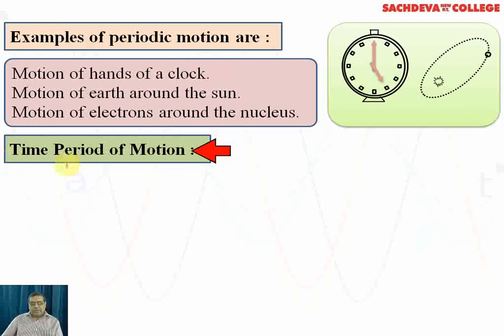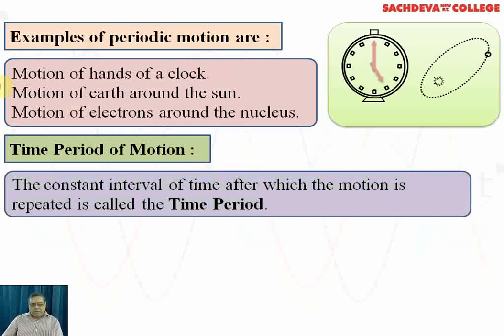Now when we use this term time period of motion, it means time taken to complete one revolution, that is called time period. And if the number of times the body is moving or repeating its path, that is called frequency of periodic motion. So time period of motion means time taken to complete one round or one circle. The constant interval of time after which the motion is repeated is called time period.